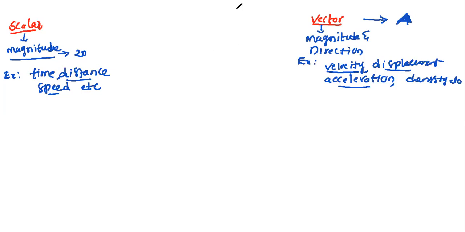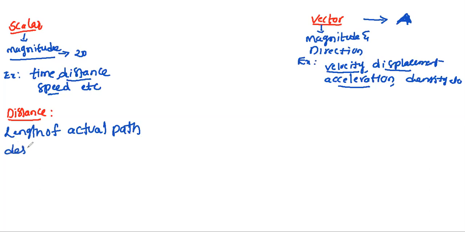Now we'll move on to what is meant by speed. Or before speed, we'll find what the distance is. How to define distance? Distance can be defined as the length of the actual path described by a particle in motion.